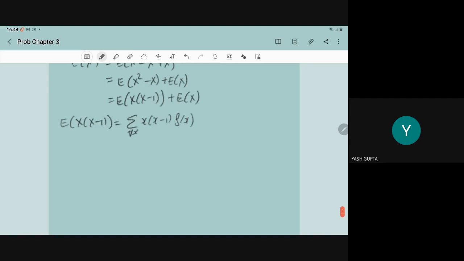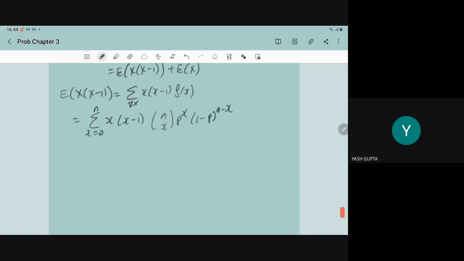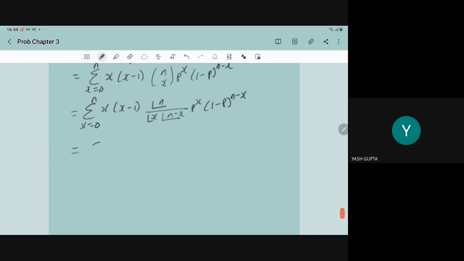For the binomial variate, this will become summation x equal to 0 to n of x into x minus 1 nCx p to power x, 1 minus p to power n minus x, which can be written as summation x equal to 0 to n of x into x minus 1 factorial n upon factorial x factorial n minus x, p to power x, 1 minus p to power n minus x, which can be modified as x equal to 0 to n of x into x minus 1.